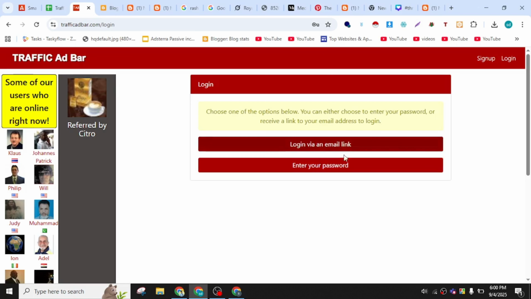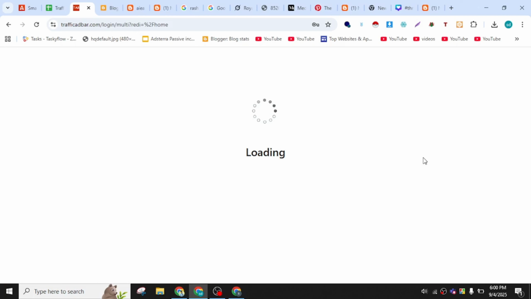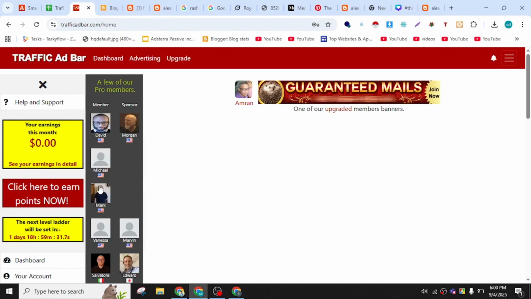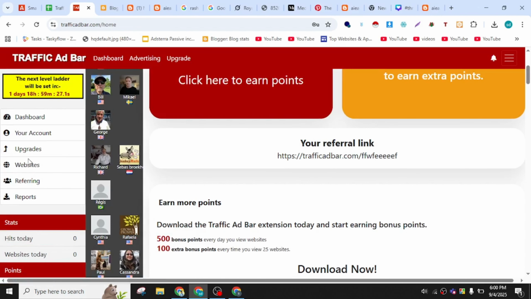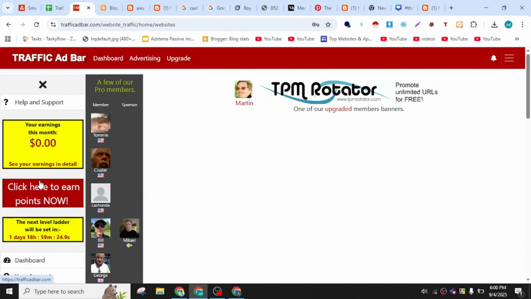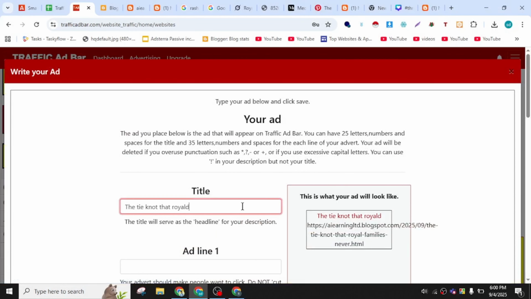Click on login and enter your password. If you don't have an account, just sign up in here, add your website link and get some traffic from here. Don't exceed $5. If you earn $5 each day from this site, your account will be banned. I cannot ensure that.